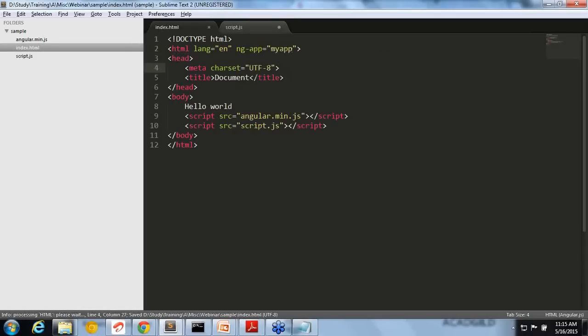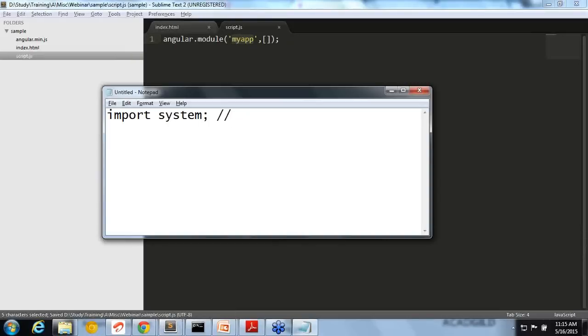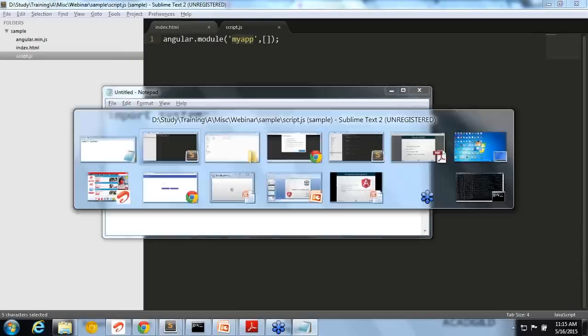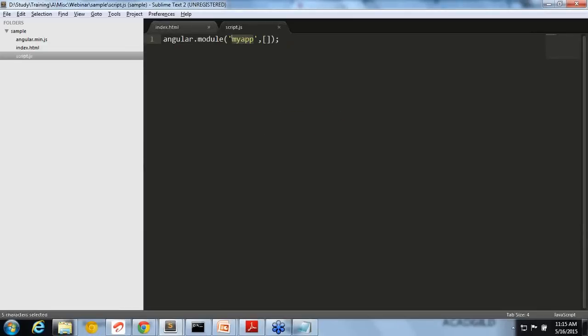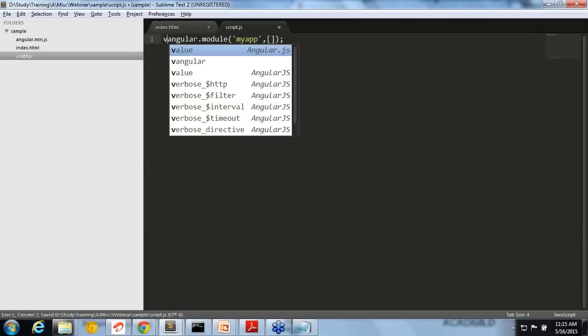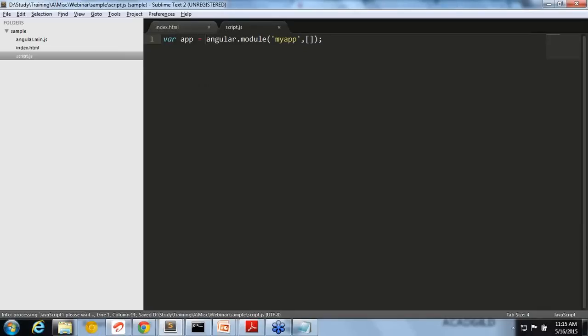When you are including AngularJS, AngularJS will look for the ng-app structure in the page, and it will load this module. In the same way how we import system in another program or import a package, Angular will import this package in the page. So my app you can consider as a package, and that package Angular is including.